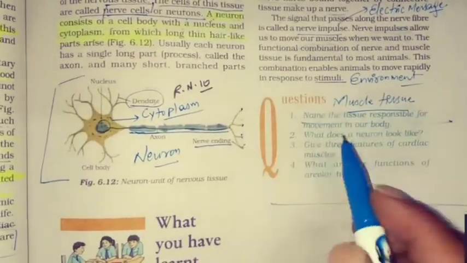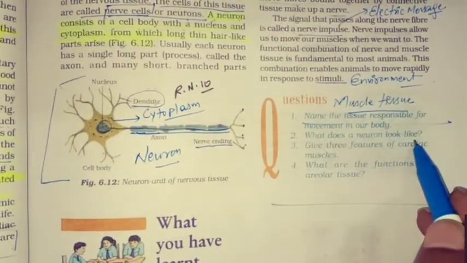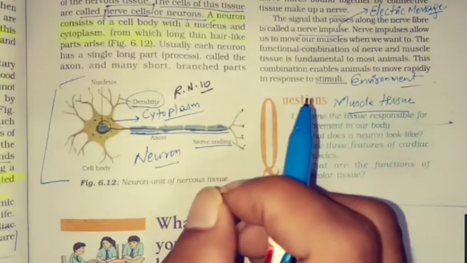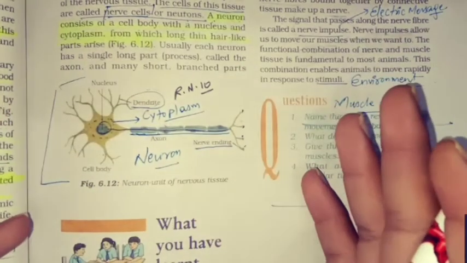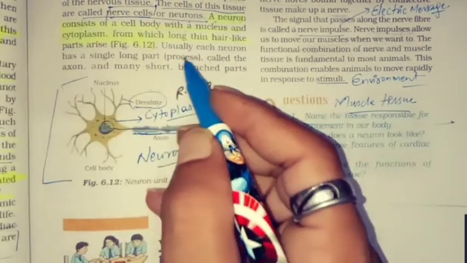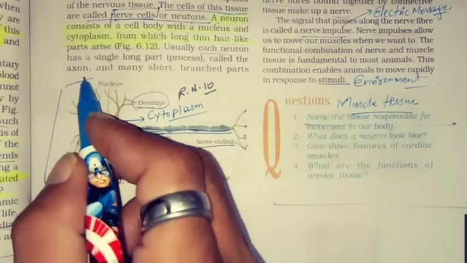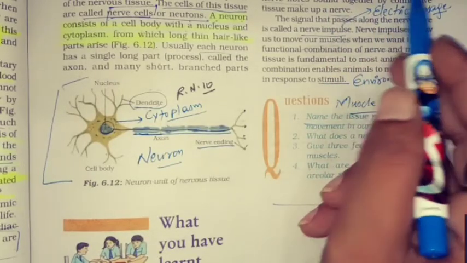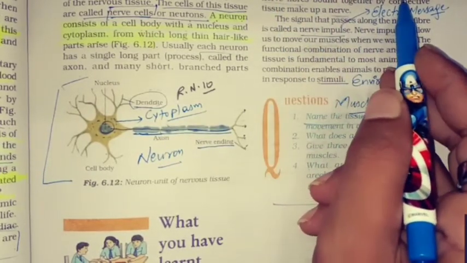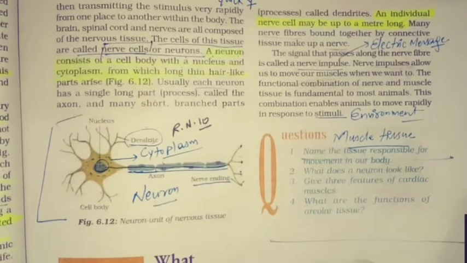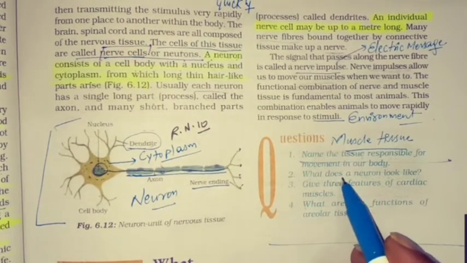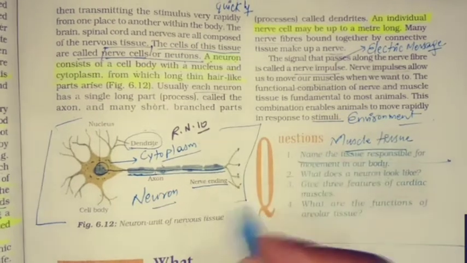Question number two. What does a neuron look like? A branch structure. A single cell with many branches. The answer is here only. Each neuron has a single long part called the axon and many short branched parts called dendrites. An individual nerve cell may be up to a meter long. Okay? Any doubt in this answer? How does a neuron look like? Branch-like structure.